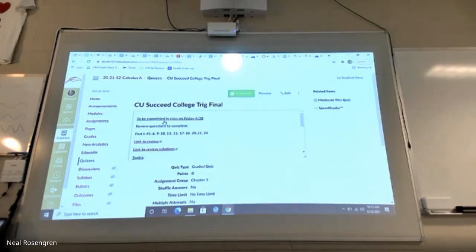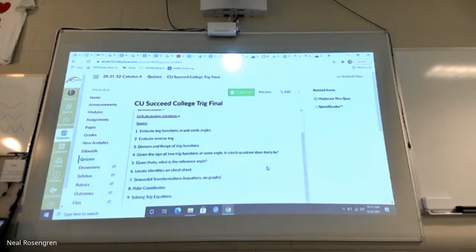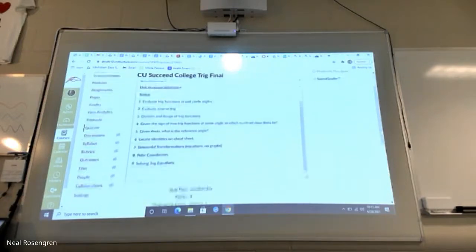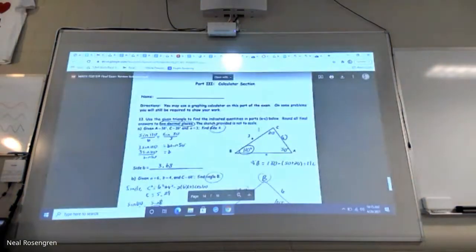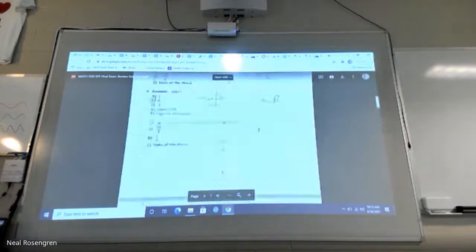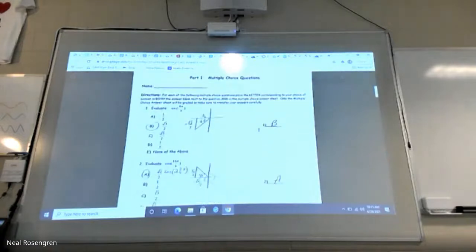So what I'm hoping to do tonight is go through this list of topics, and I'm going to scoot it up a little bit. Go through that list of topics right there, and give you some examples in addition to what CU Denver has provided. But let me really quickly pull this up so you can see what kind of questions we're dealing with. This is the review solutions. It's just the review with the answers written on top.